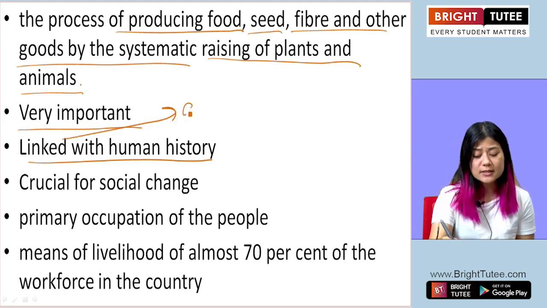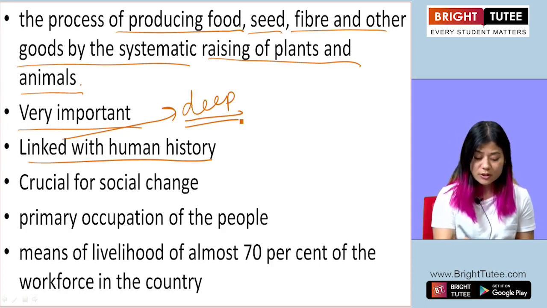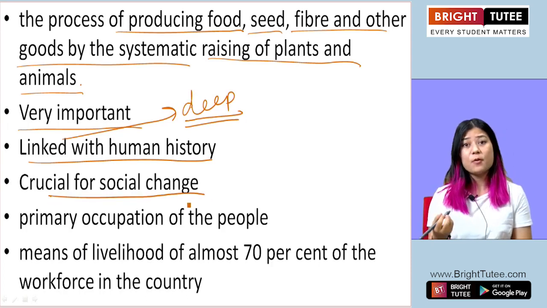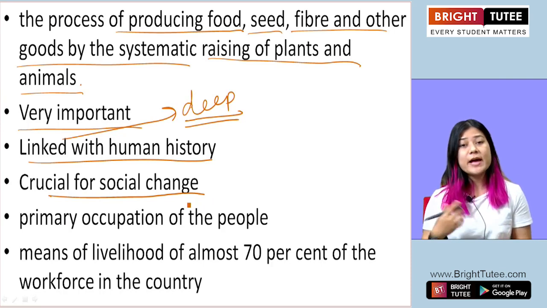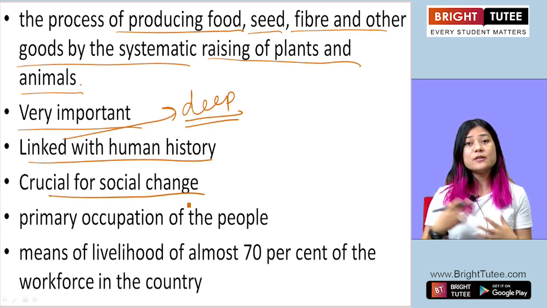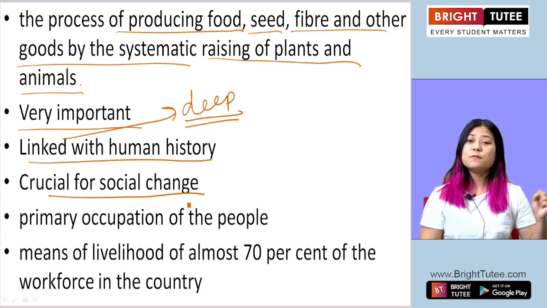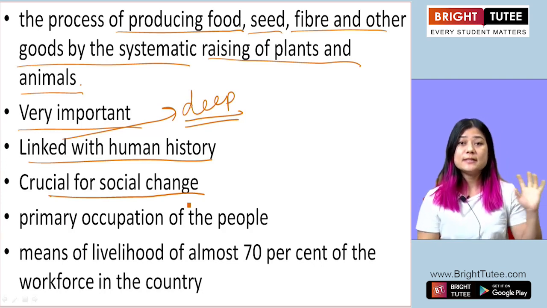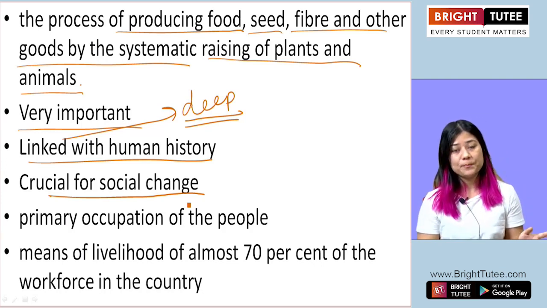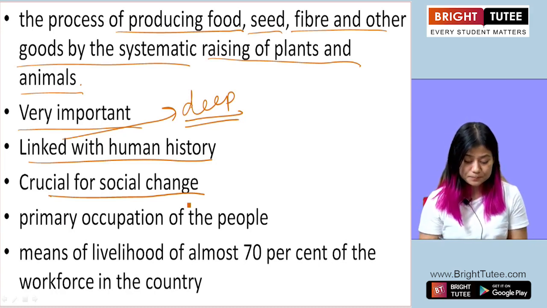The link is deep. Okay, and agriculture is very crucial or important for social change. With agriculture, we see how the society changes, right? What kind of food do we consume or eat right now? But what kind of food did people eat 10 or 100 years ago? So all that also leads to changes, okay?